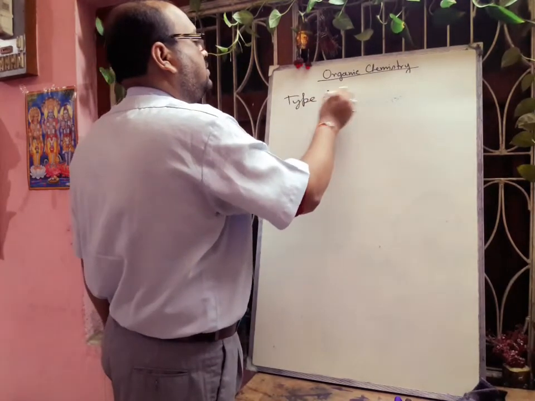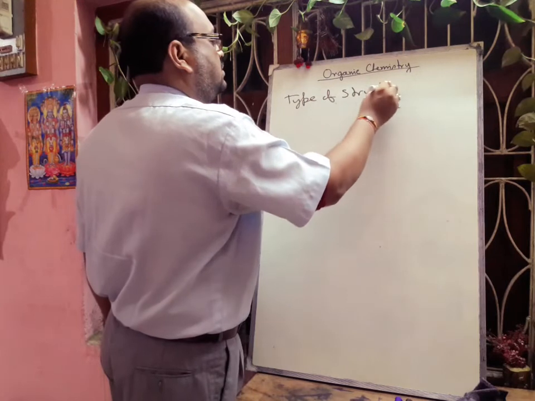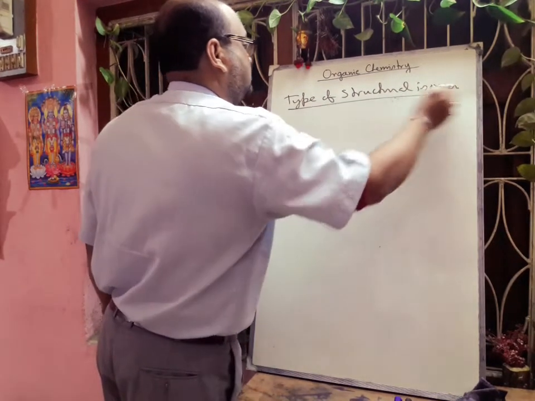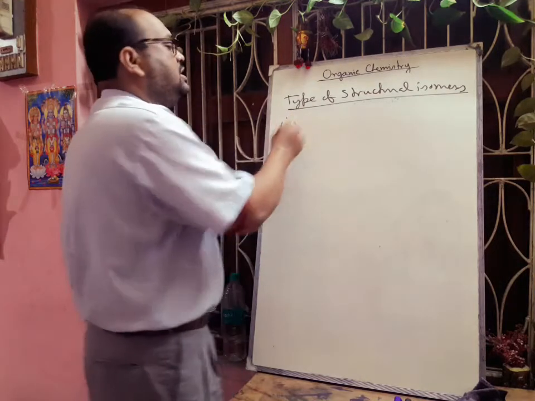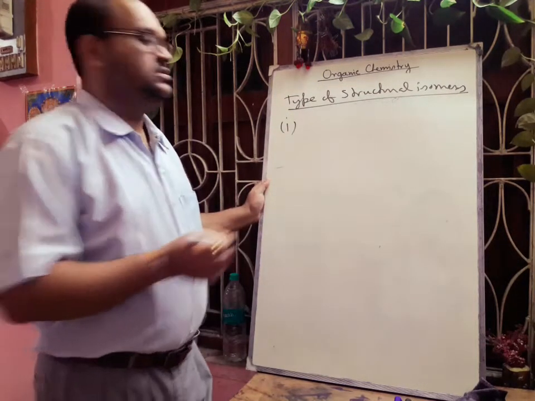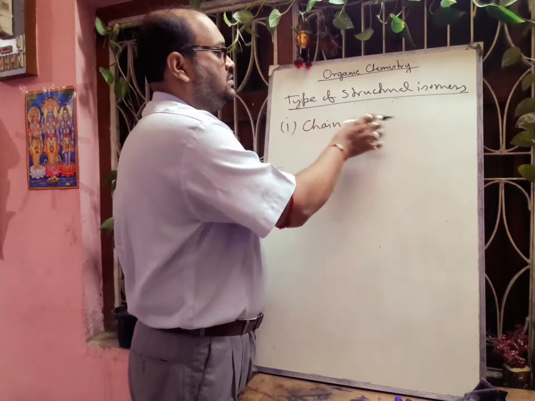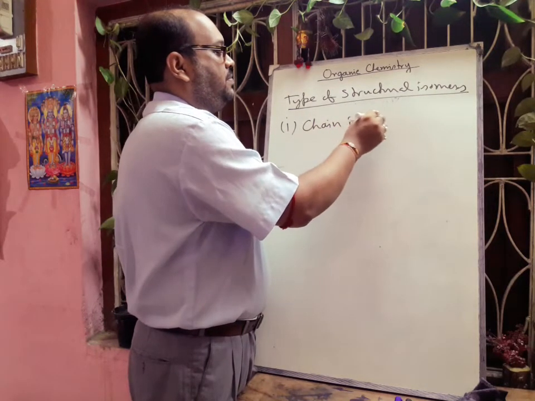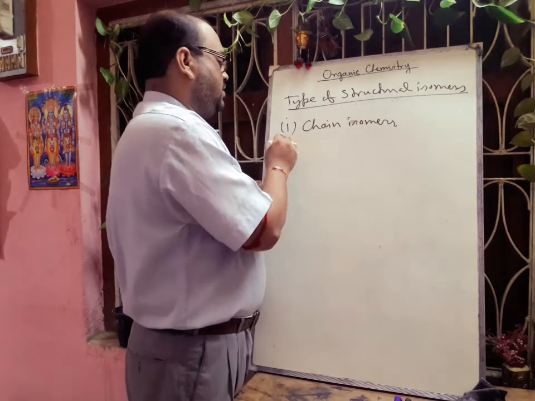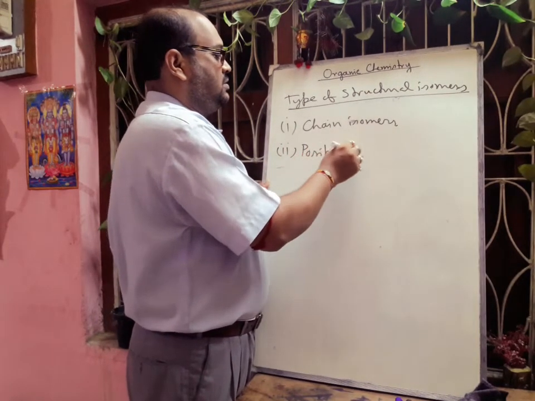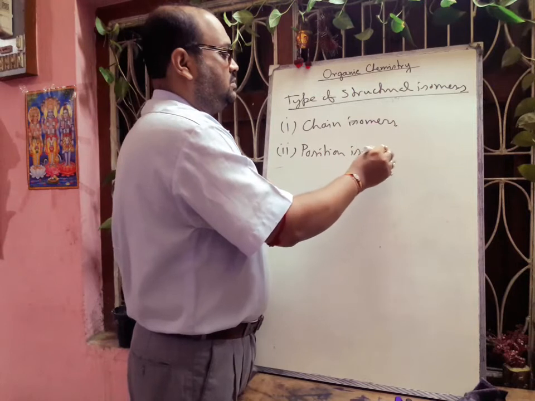Types of structural isomers. First we will discuss the chain isomers. Then position isomers.